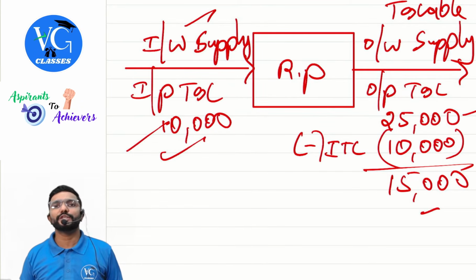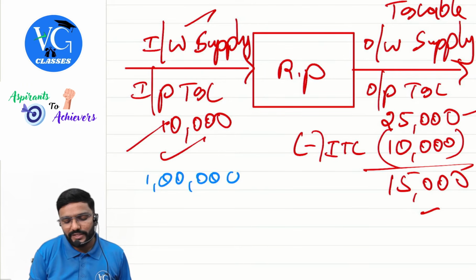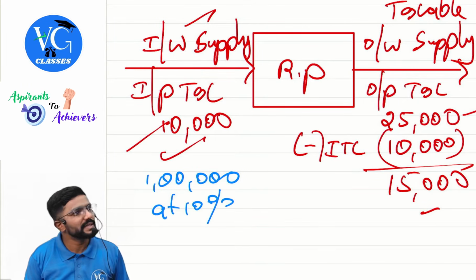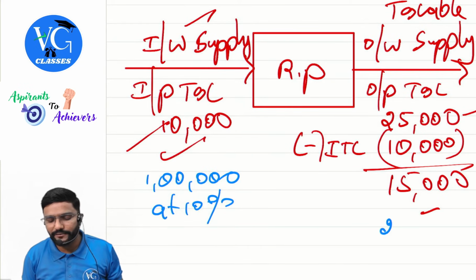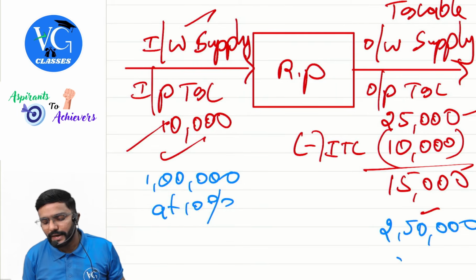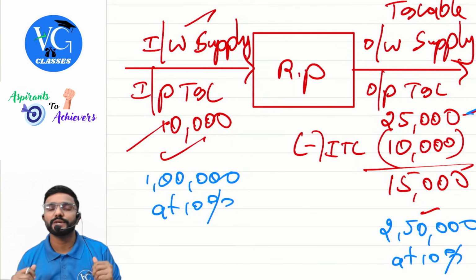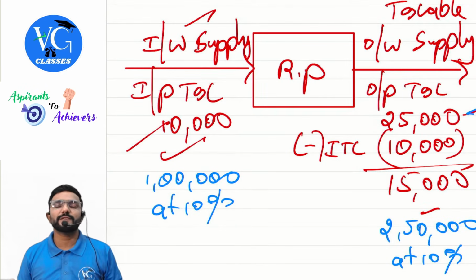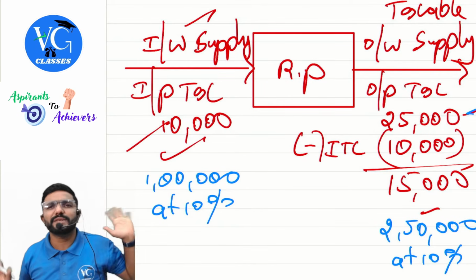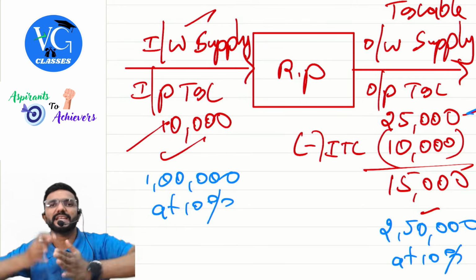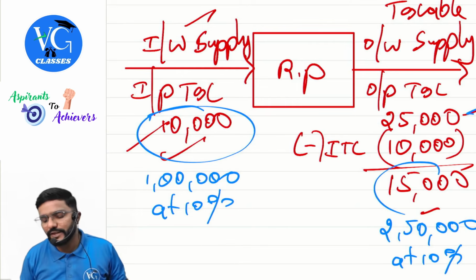It is only on the value addition that we pay, guys. Assume when I purchased the goods, the purchase value was 1 lakh, on which tax was at 10%. So I paid 10,000. Now the same goods, I did some modification, alteration, and I am selling it at 2 lakh 50. And I am liable to pay tax at 10%. How much is that? 25,000. Yes, sir. Output tax. Now, sir, what is the ultimate selling price of the goods? 2 lakh 50. Now on that, government is supposed to get 10% revenue. Are they getting it? Yes, but in installments. They got 10,000 here and 15,000 here.